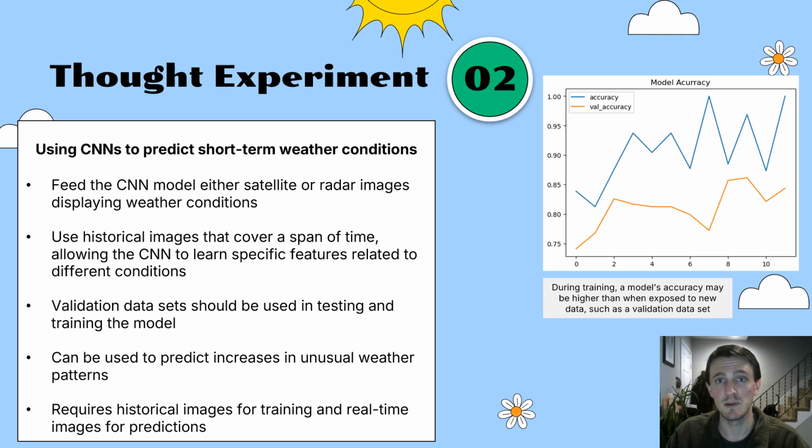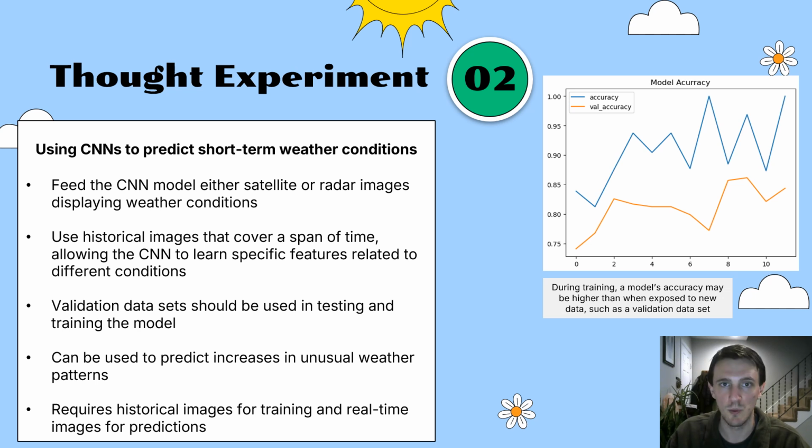The second thought experiment involves using CNNs to predict short-term weather conditions. The idea is to feed the CNN model either satellite or radar images of historical weather conditions that span a length of time, allowing the CNN to learn specific features related to different weather conditions. Once the model is trained, it could be fed real-time or recent images in order to make predictions on weather conditions in the near future based on what it's learned from historical images.